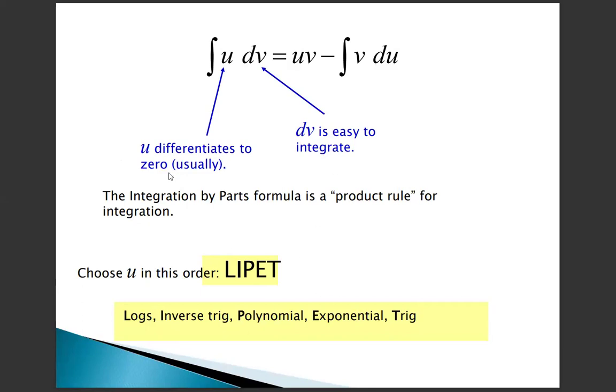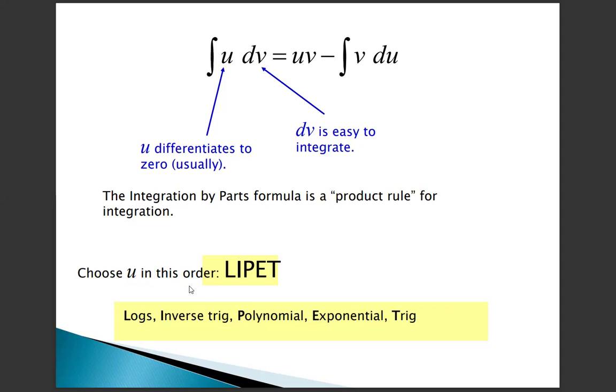u is a function that differentiates to 0 usually, and dv is easy to integrate. This is any function that differentiates to 0 usually; we take it like this. And dv should be easy to integrate. If we take it like this, it is easy to integrate. The integration by parts formula is a product rule for integration.